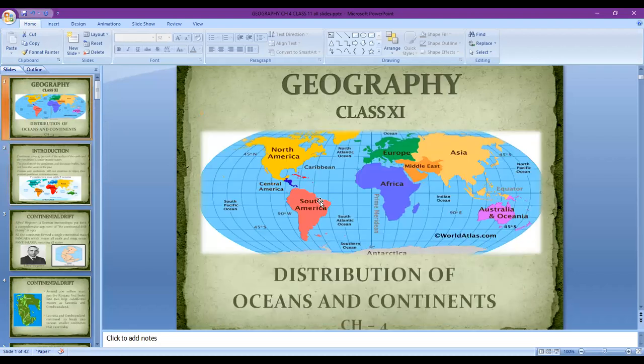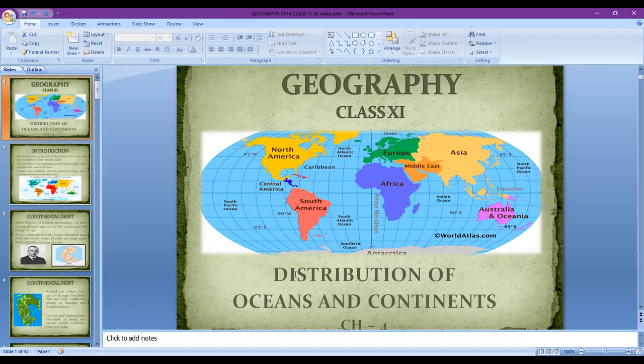So, we are starting with our next chapter of geography, chapter number 4, distribution of oceans and continents. Till our previous chapter, we have first of all understood why geography is important. In the second chapter, we saw what was the origin of our Earth, not only Earth but the universe, the solar system, everything, how did it basically come into being. And then in the next chapter we studied the interior of the earth.